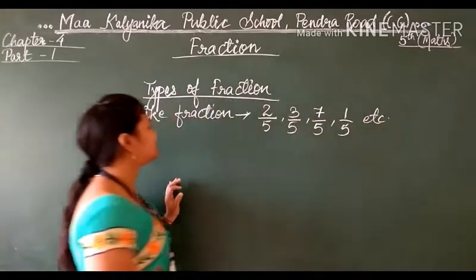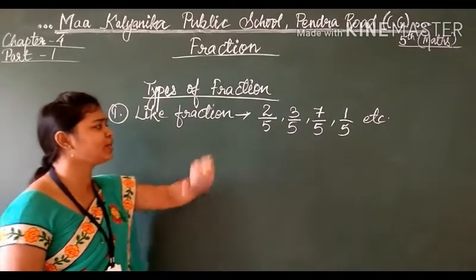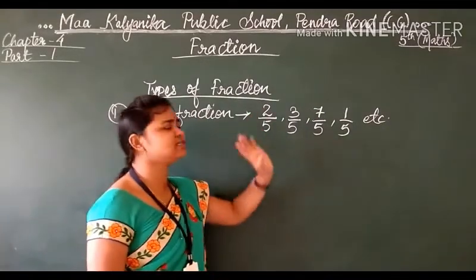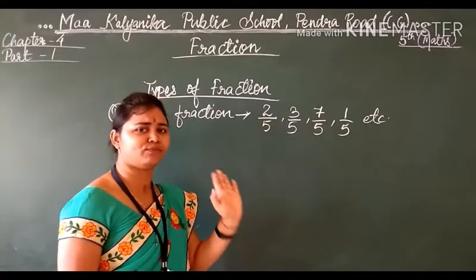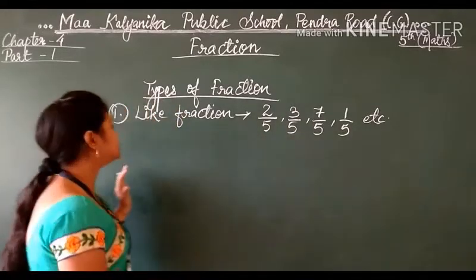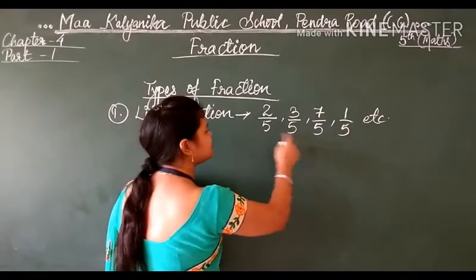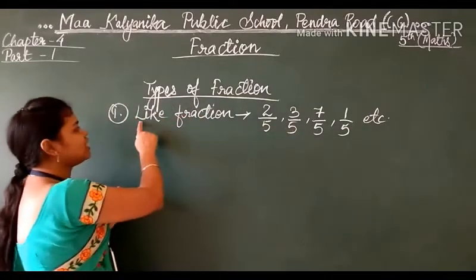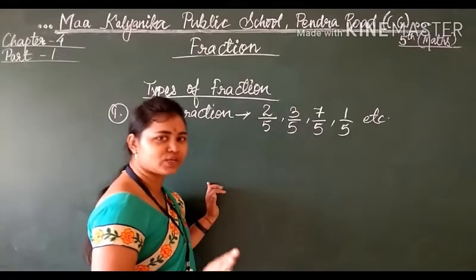In this example you can see that the numerators are different, but only one thing we have to remember, that the denominators are the same. These denominators are all the same. That's why we are calling it like fraction.